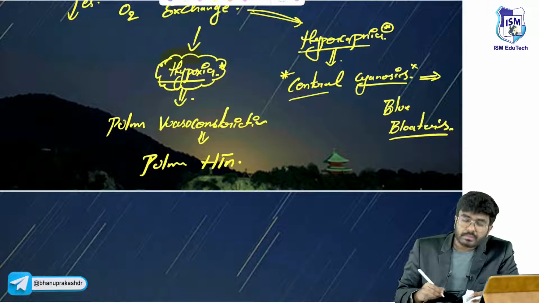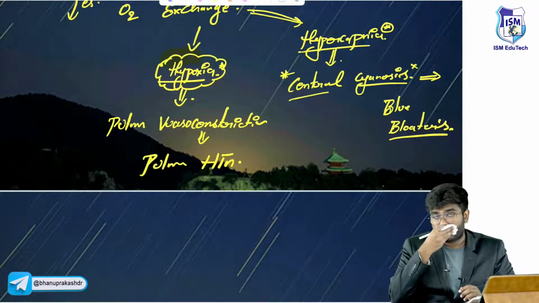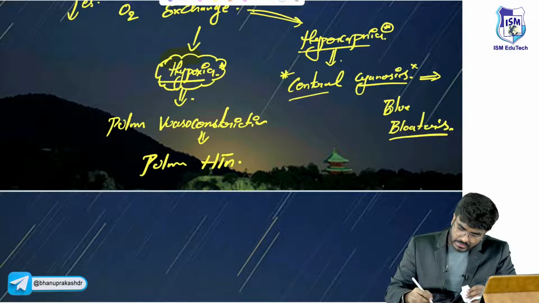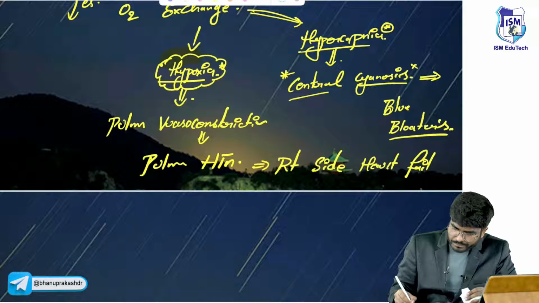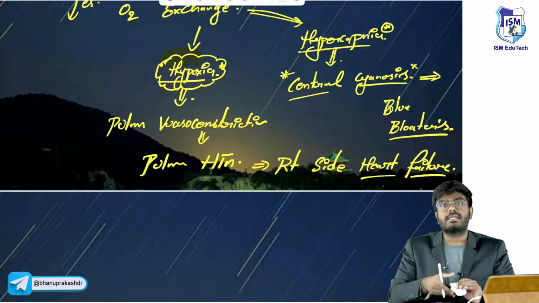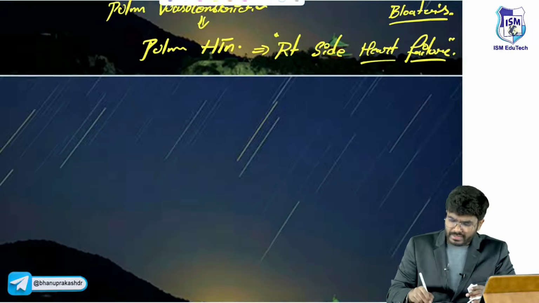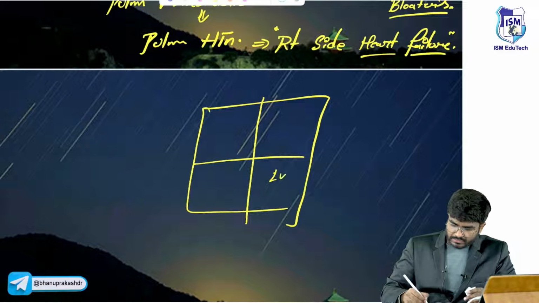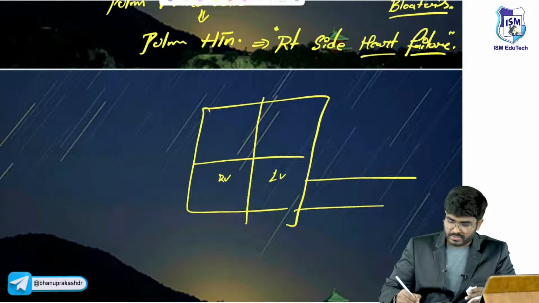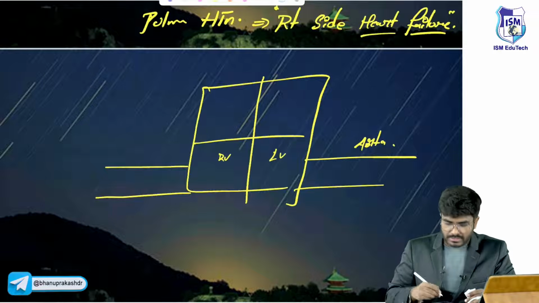So whenever there is pulmonary hypertension, which side of the heart is going to be affected? The right side of the heart. So there will be right-sided heart failure. There is a chance that these patients with chronic bronchitis can have right-sided heart failure. Why? Simple. Imagine this is the heart. These are the four chambers of the heart. This is the left ventricle, this is the right ventricle. This is the aorta, and this is the pulmonary trunk, the pulmonary blood vessel.